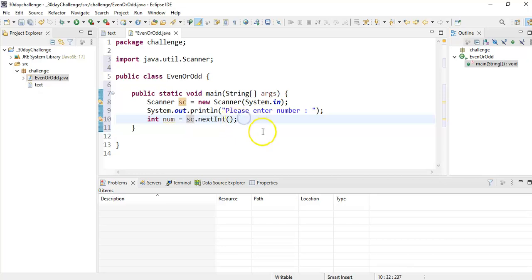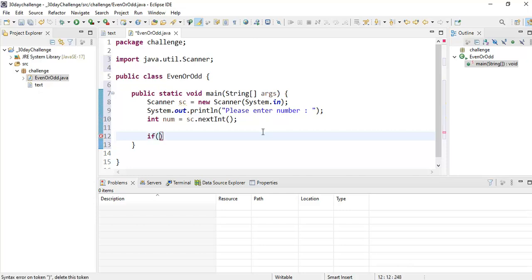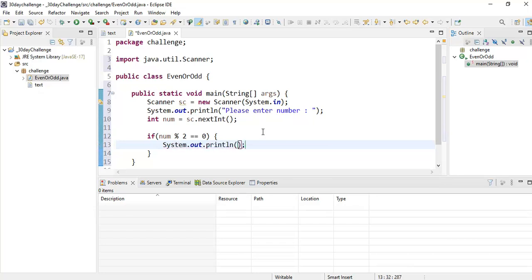If I want to verify whether the number is even or odd, what do we have to do? We can write one if condition: number % 2. If we divide the number by 2 and want to verify the remainder, we use the percentage operator. If the remainder is 0 after dividing the number by 2, then we consider it an even number.